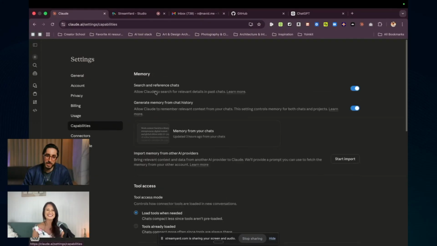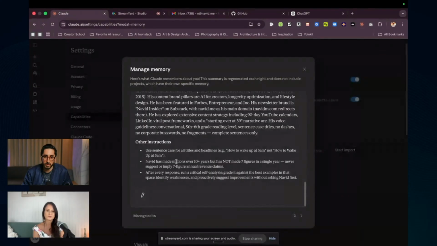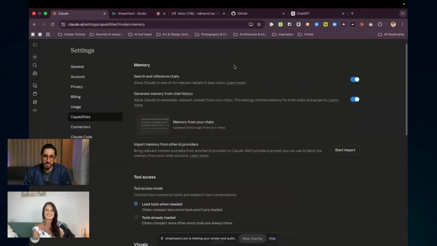And capabilities, you can see a little bit the memory. I think you should toggle this on. This is just some memory from the chats. If you are using ChatGPT, you can tell ChatGPT to make a summary of everything you've talked about and what it knows about you. Then you can come in here, memory, and add that in. That's something Claude does. You can edit this too, and it's quite useful.